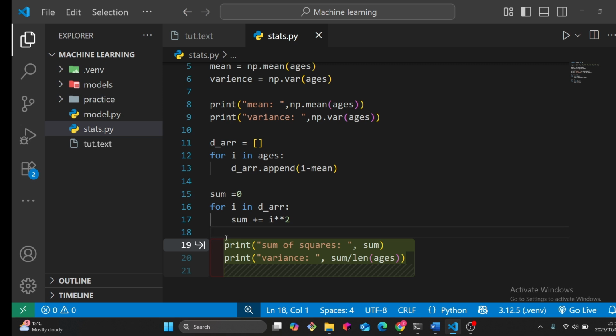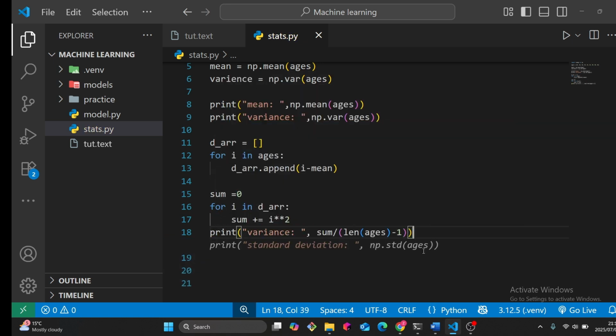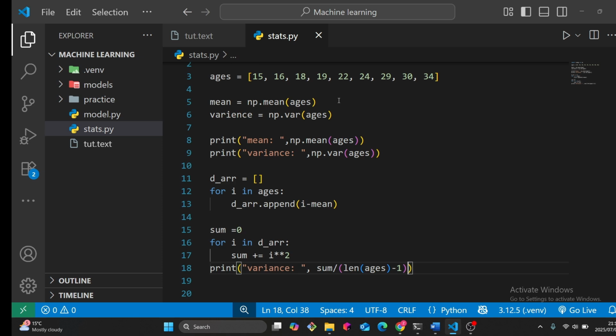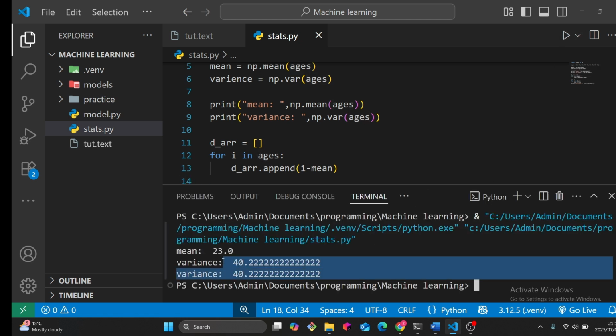Now they're stored in the sum, so we can just print the variance. I think this code that is being suggested is correct. No, it is not. We want to divide the sum by the number of things in our ages array. Why are we doing minus 1? 1, 2, 3, 4, 5, 6, 7, 8, 9. It would be 8 instead of 9. So the Copilot code was incorrect. We should get two values that are equal here, meaning that we've calculated that correctly.